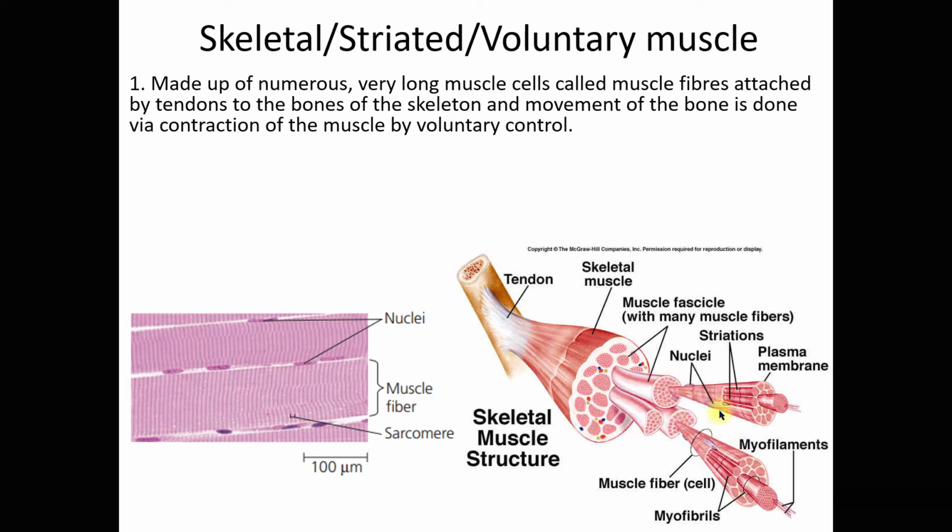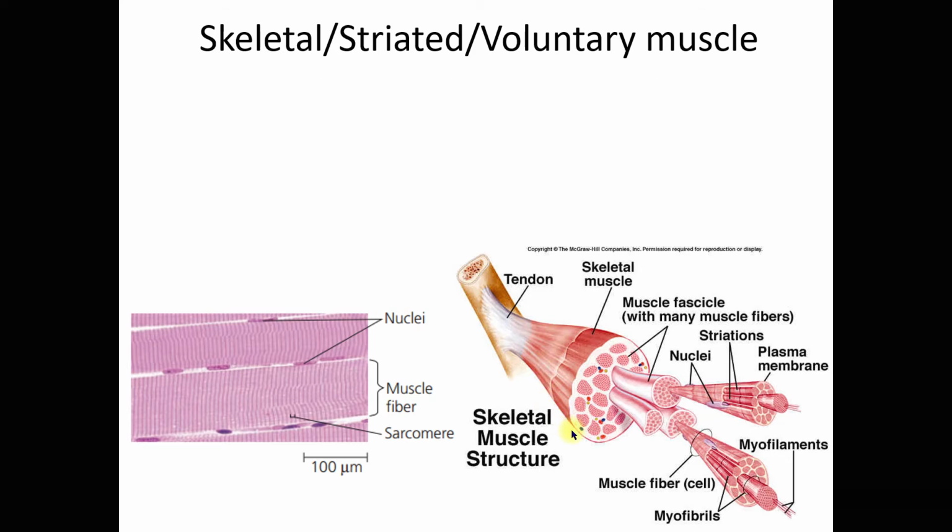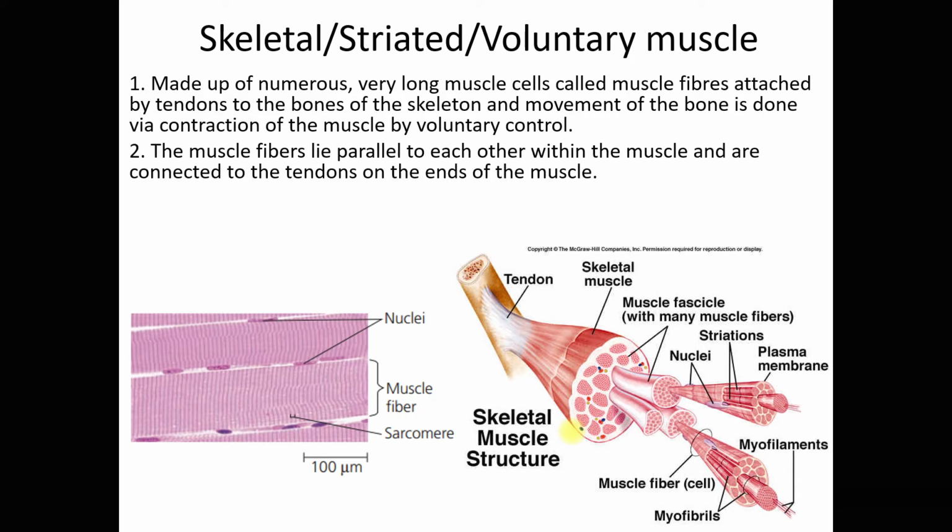So many muscle fibers will make up a muscle fascicle, fascicle. I don't know how to pronounce that, right? Okay, and this eventually makes up the skeletal muscle. All right.